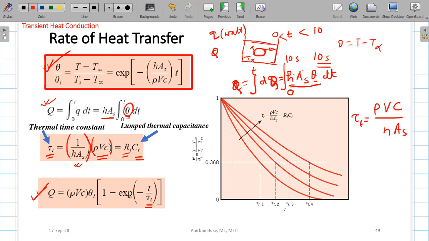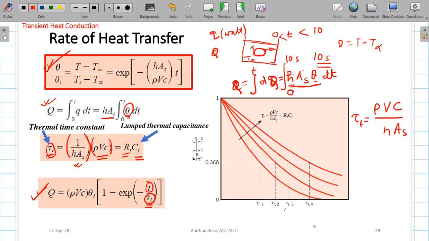So basically it is the exponential of a non-dimensional number, because the unit of t is time and the unit of tau t is also time. That is why t by tau t is a non-dimensional number, and since tau t has the same unit as time, it is called the time constant. Here you can see the dependence on the time constant, because it is clear that how much time that body will take to cool or to heat, this time constant plays a very important role.